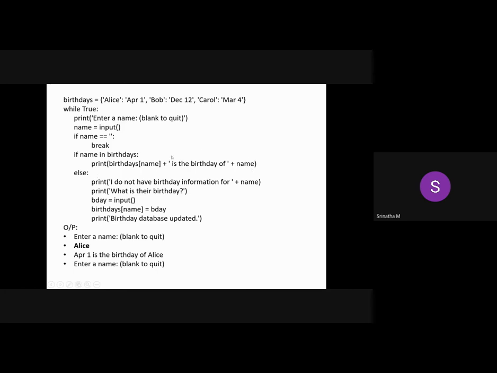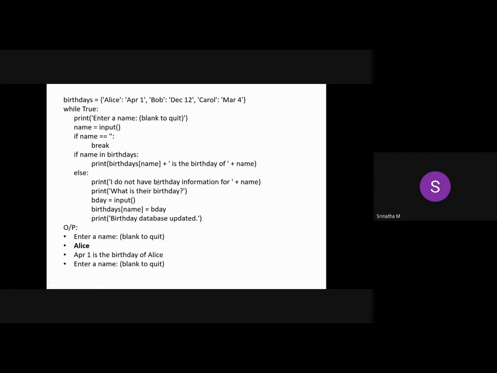Okay, so that is the positive case, if the name is present here. Else, the other case: I do not have birthday information for this name. Suppose you have typed something which is out of these three names, Alice, Bob, and Carol. You type some other name which is not present in this dictionary. It will display: I do not have birthday information for that name.